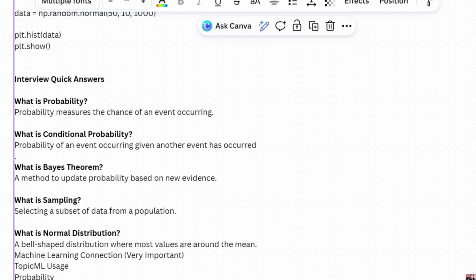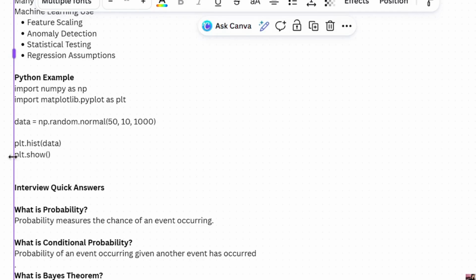If we take numbers like 6, 7, 8, 9, most of the values lie near the middle, right? Likewise. Now we use plt.hist, where the histogram shows how frequently values occur, and plt.show displays the graph, which will look approximately like a bell curve.